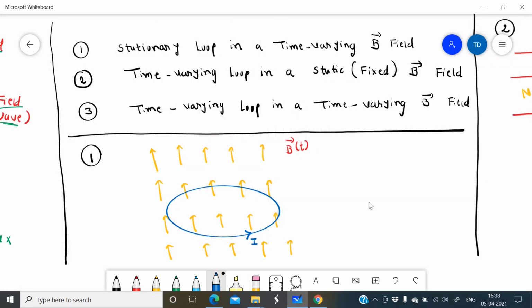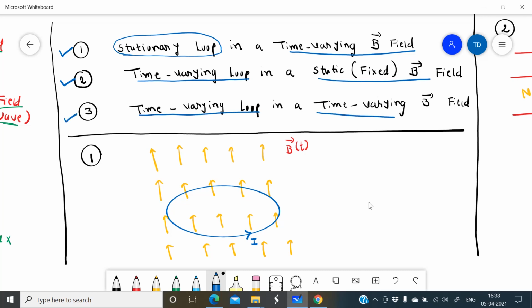As you can see here, in the first case the closed loop is stationary, that means the surface is constant and the magnetic field is time varying. In the second case the loop is time varying but the magnetic field is constant or static, or you can call it fixed. And in the third case both are time varying, the loop as well as the magnetic field.